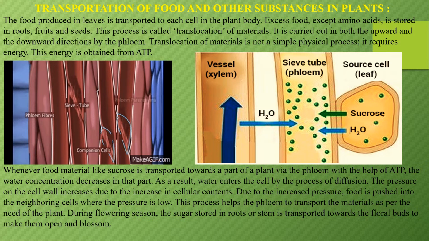Excessive food except amino acid is stored in roots, fruits and seeds. This process is called translocation of material. कभी भी कोई चीज़ अगर एक्सेस में प्लांट्स के अंदर बन जाती है, यानी excessive amount of glucose which is formed, it is stored in the roots. You have seen some roots like carrot, you have seen radish. ये सब चीज़ें जब खाते हैं हम लोग तो कितनी टेस्टी लगती है.